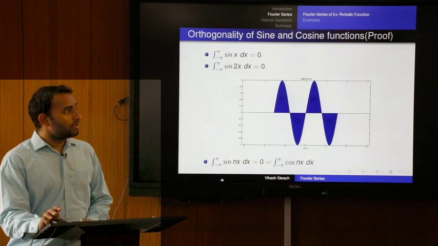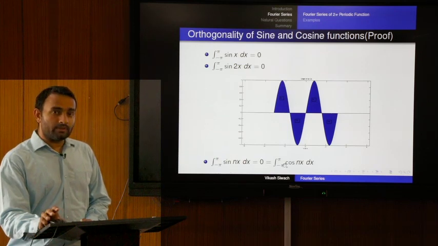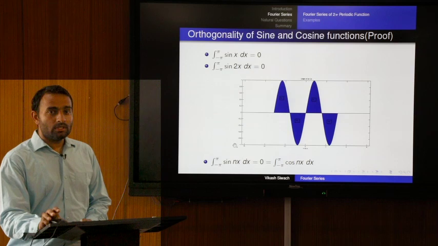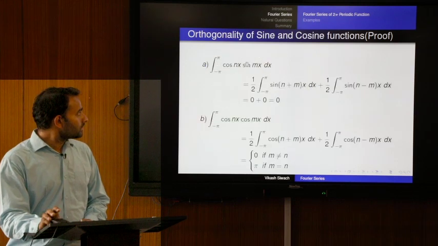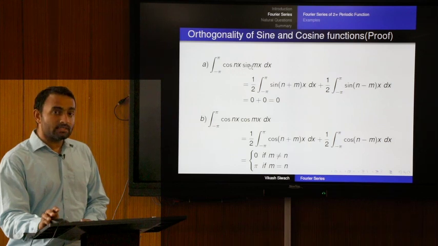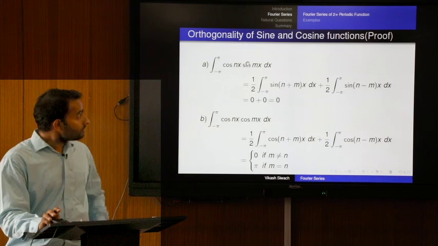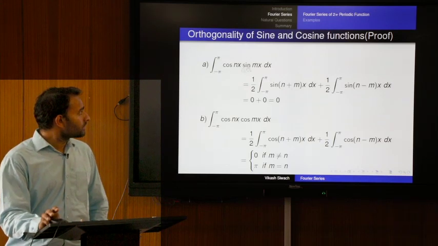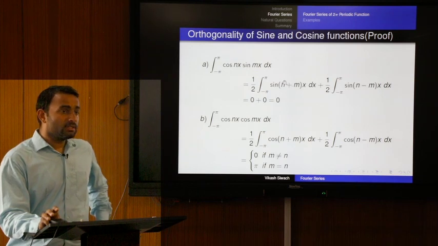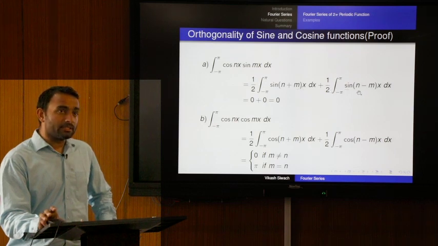Similarly, for sin nx or cos nx with any frequency, this integration is 0. Now, to prove that if we take one function cos nx and another sin mx, its integration is also 0, we use the product to sum formula of trigonometric functions: cos nx sin mx is equal to half of sin (n plus m)x plus half of sin (n minus m)x.